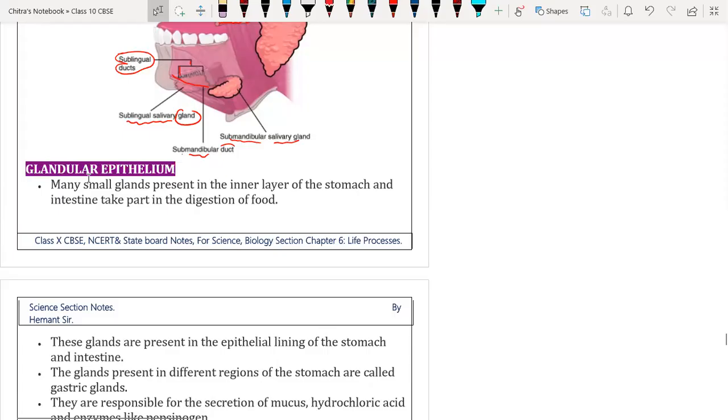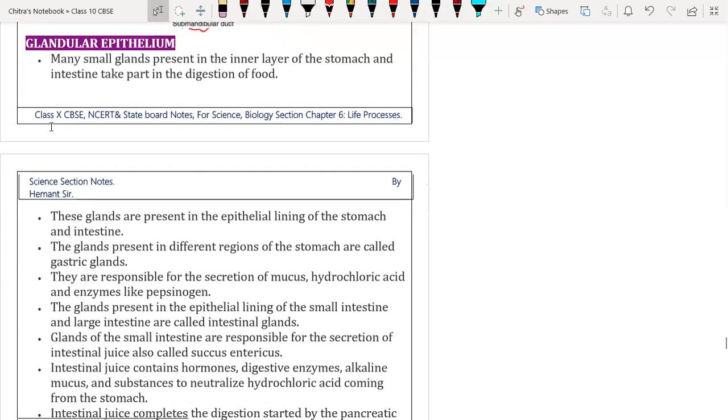Whether it is in your syllabus or not, because we are in the foundation of IIT and NEET, we have to discuss in detail. So we are going to discuss the glandular epithelium.